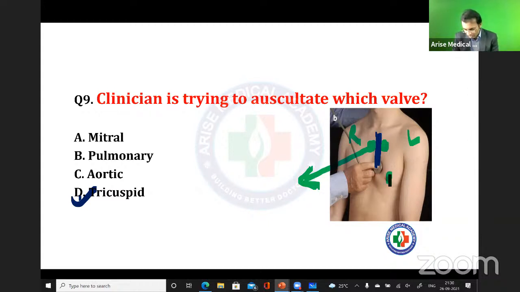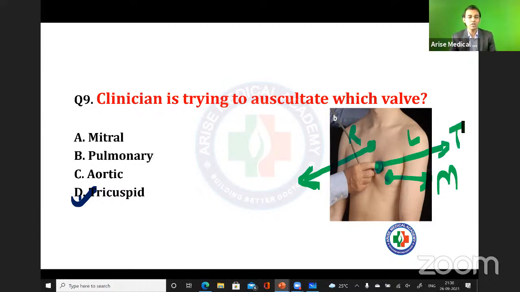यहाँ पे mid-clavicular line, fifth intercostal space. यहाँ पे this one will be the mitral valve, right? Mitral valve. Okay, what about this one? Fourth intercostal space at the left border of the sternum. This is what? This is the tricuspid valve. I hope this is clear to all of you. Very good.